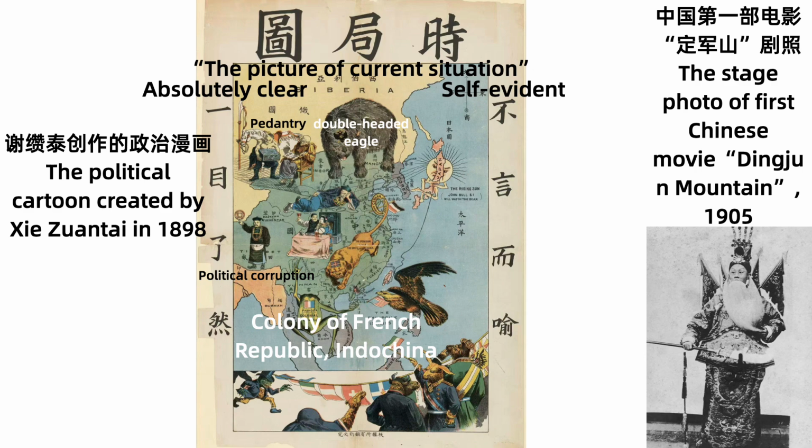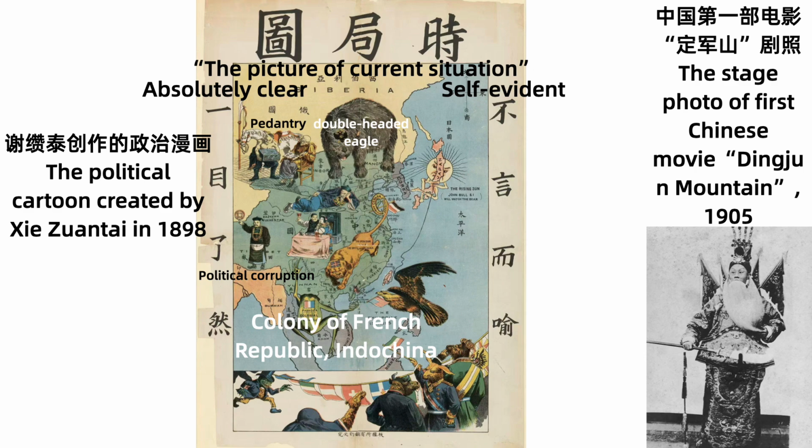And on the right, there is a picture. It's a stage photo of the first Chinese movie, Dingjun Mountain, in 1905. This is the first movie in China and also a black and white movie. But we cannot see it anymore because the film has been lost.